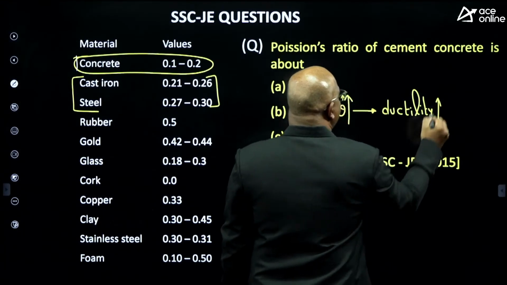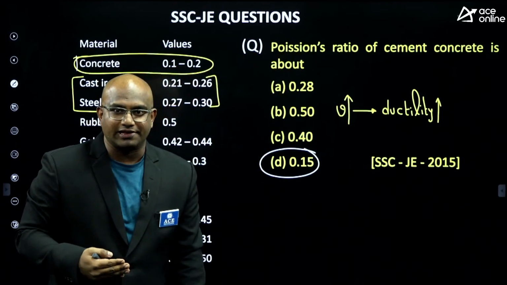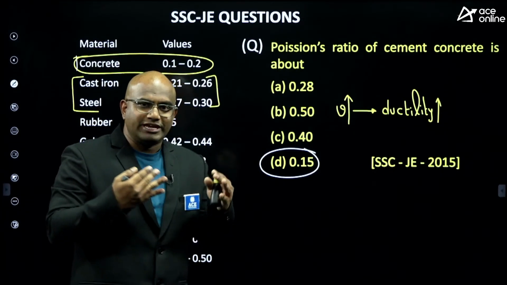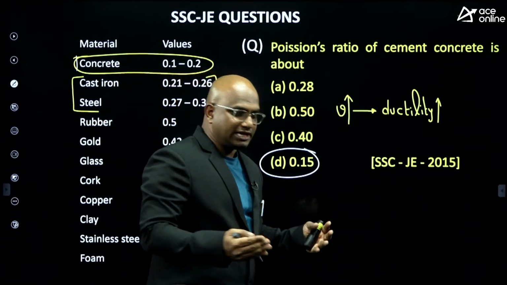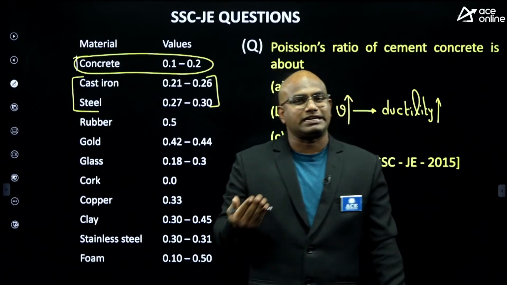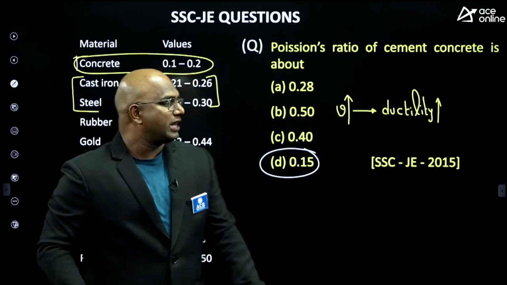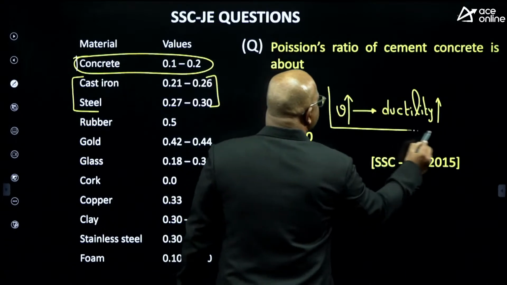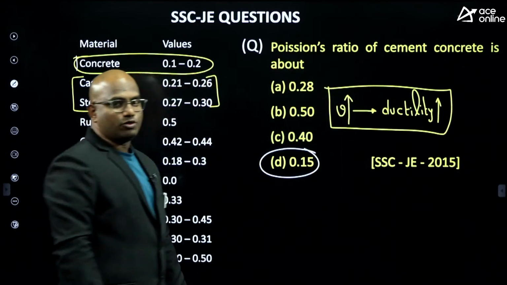If Poisson's ratio is more, ductility is more, guys. Are you getting this, everyone? Suppose one material has a Poisson's ratio of 0.2 and another has 0.3. The 0.3 material is more ductile compared to the 0.2 material. Put a box for this, guys. When Poisson's ratio is more, ductility is more, guys.